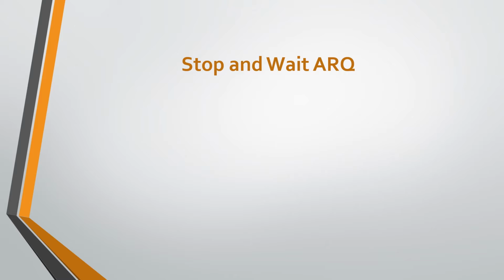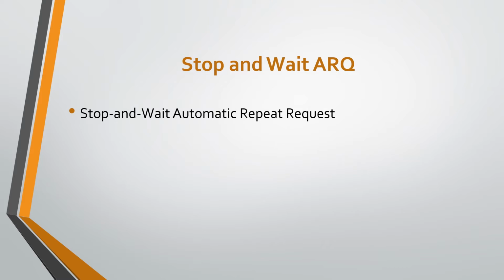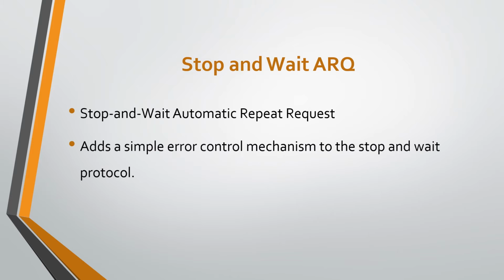Stop and wait protocol for noiseless channel gives us an idea of how to add flow control. But now we need to add error control to our protocol. For that purpose, we use data link layer protocols which are used for noisy channel, and the first protocol is stop and wait automatic repeat request, means stop and wait ARQ. The stop and wait ARQ adds a simple error control mechanism to the stop and wait protocol.